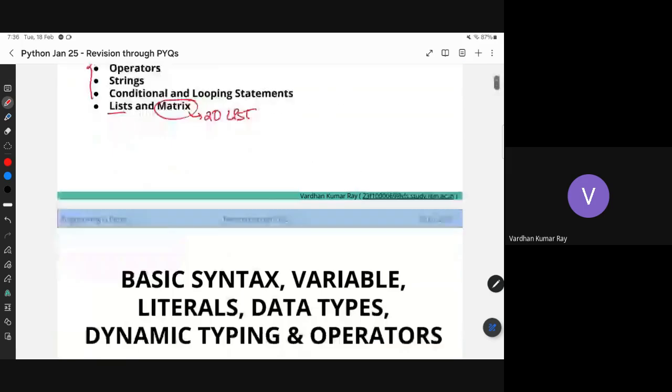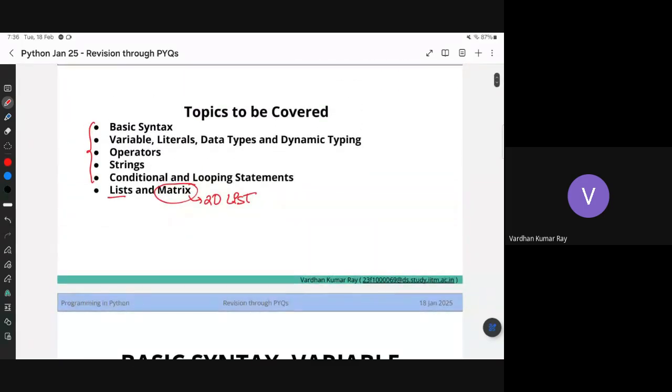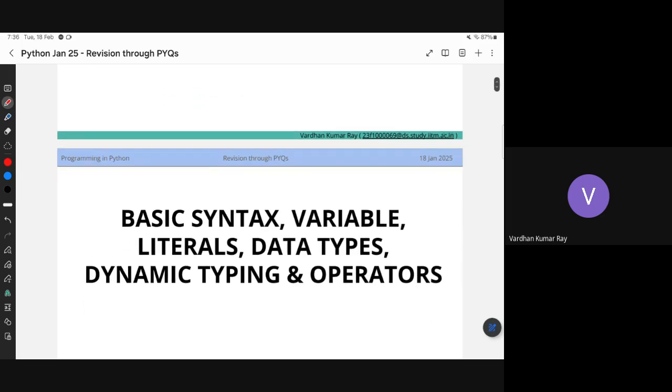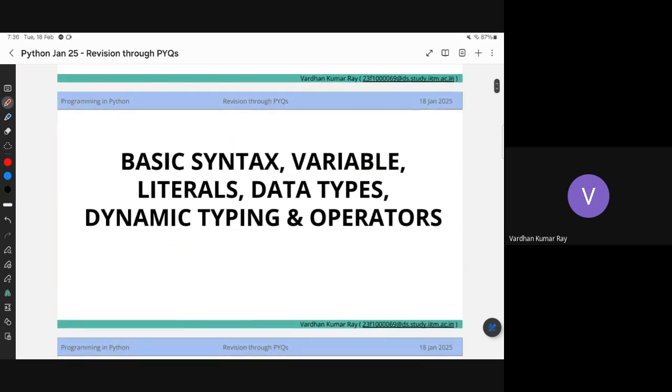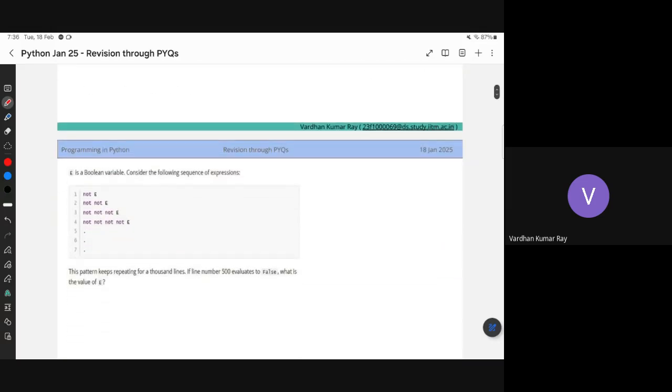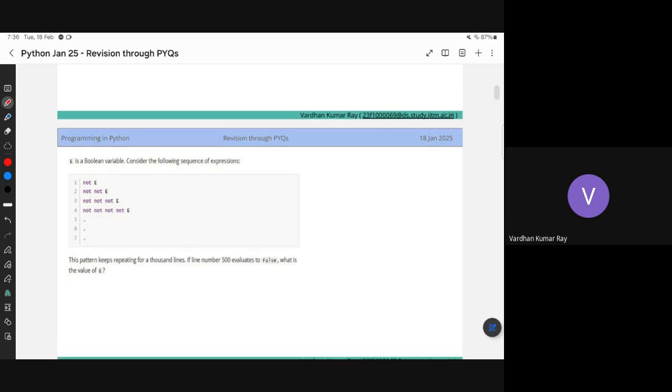So let's start with the combination of the first 3 topics. I have combined them because the number of questions which only cover these topics is very small. But these kinds of things always come under the category of lists and strings. And whenever you write code, you always have to have a variable and some basic syntax. So the number of completely independent questions in the first topic is not that much. While doing the questions, I will go over the conditional statement and looping statement as well. Right, so the first question, all the questions are PYQs by the way.